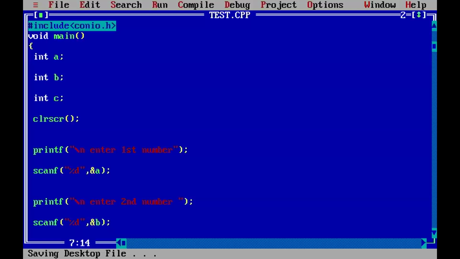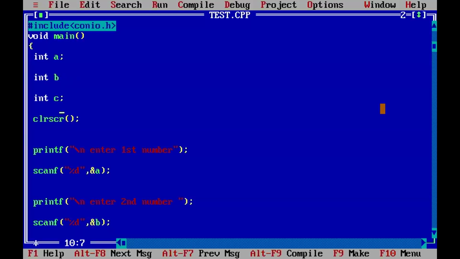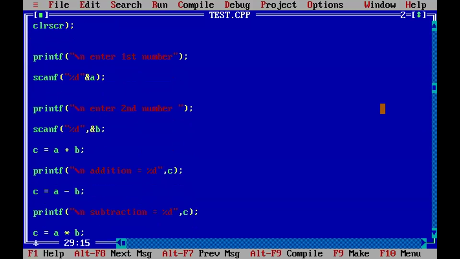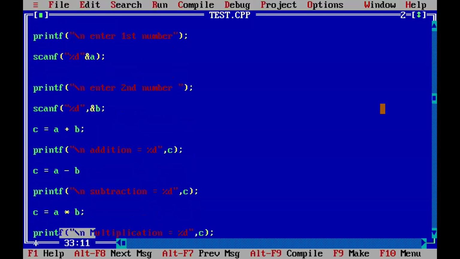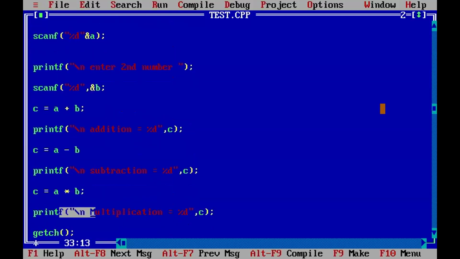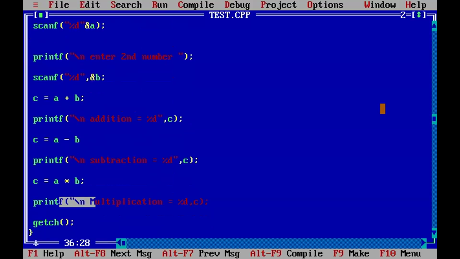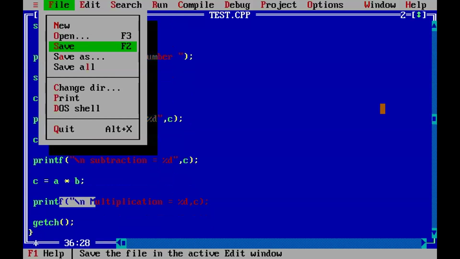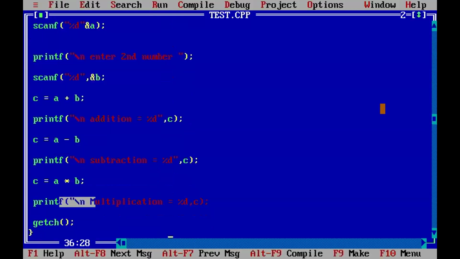Suppose there are errors, what happens? Suppose here a semicolon is missing, for example. Here a bracket is missing. Here a comma is missing. Here this bracket is missing. Here a semicolon is missing. Here a double quotation is missing. What happens? Let us see. Once the program is modified, it should be saved. Saved. After saving, now I'm compiling.